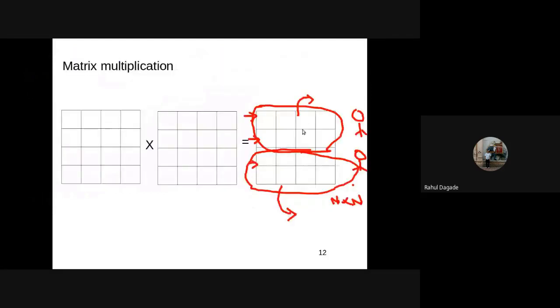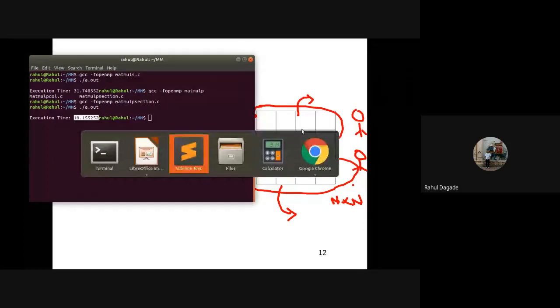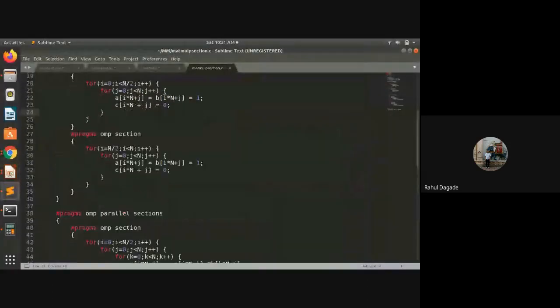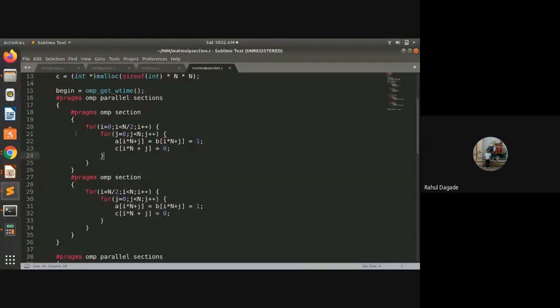Now there is one more concept in OpenMP you can use to parallelize it. Now I have considered only 2 sections. What if we have 4 cores available? Then can we do 4 sections again here with hash pragma OMP section? It is not good programming, isn't it? Then it is not generalized programming. It is machine specific programming. It is not good programming.